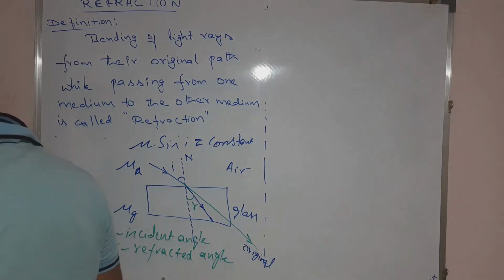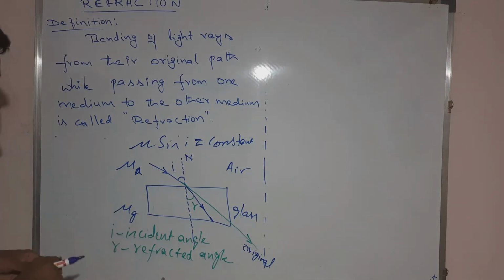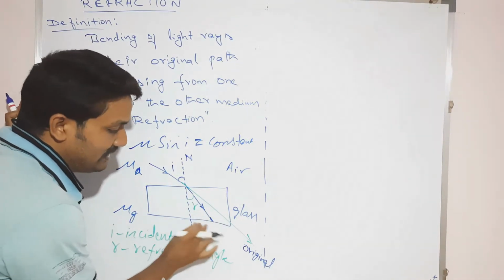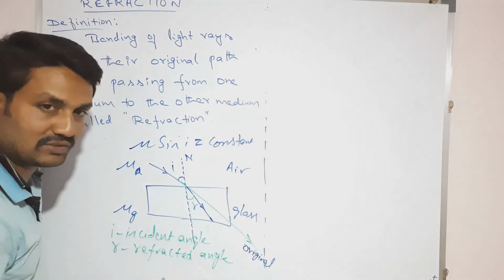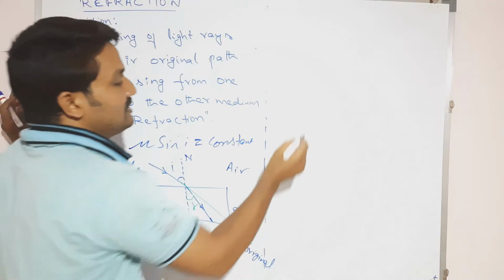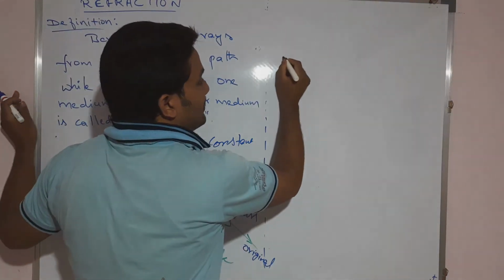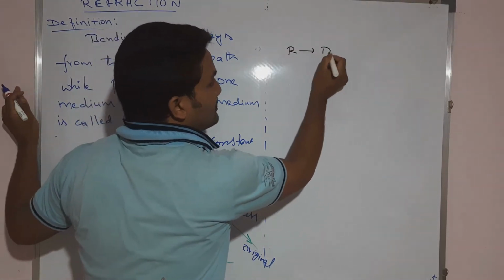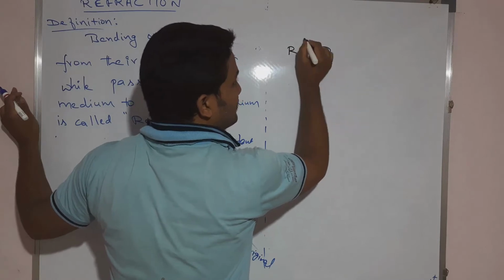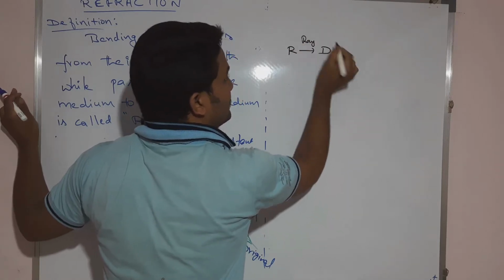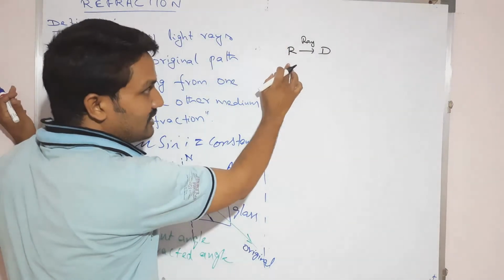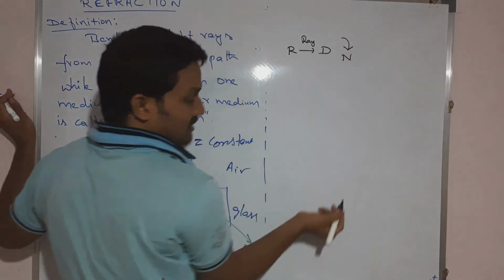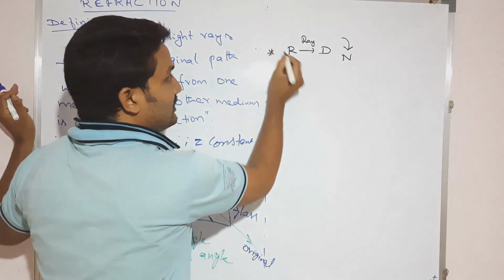Now, how does it bend towards the normal, or away from the normal? Two rules are there for that. Let us suppose the light ray is passing from a rarer medium to a denser medium, then it is going to bend towards the normal. This is the first point, remember.